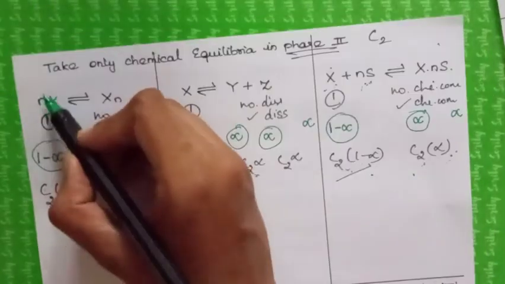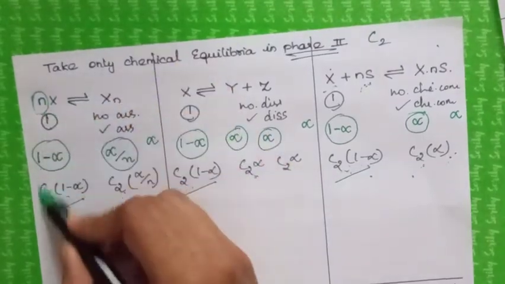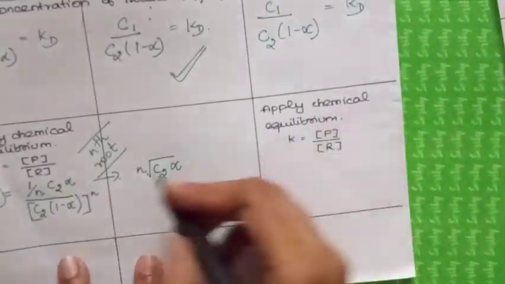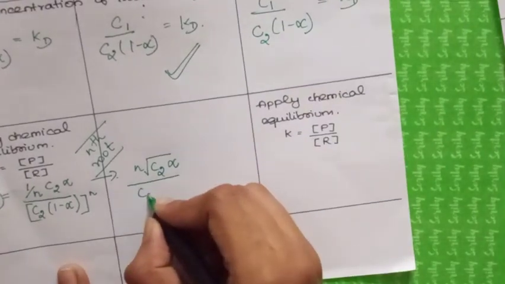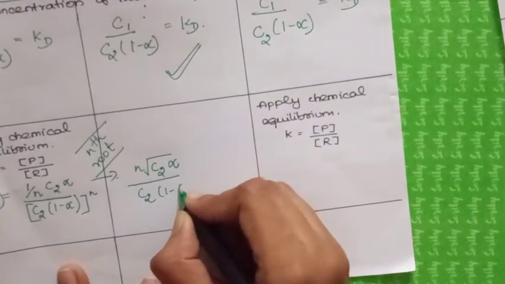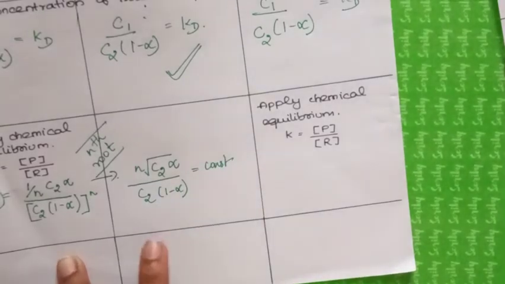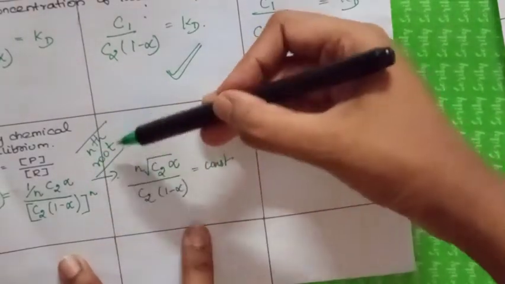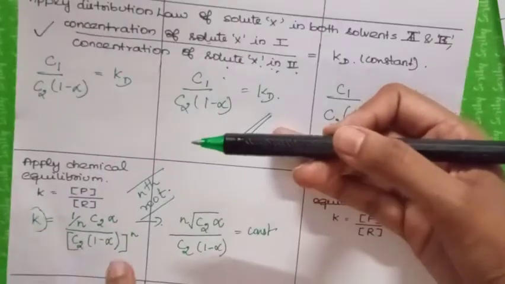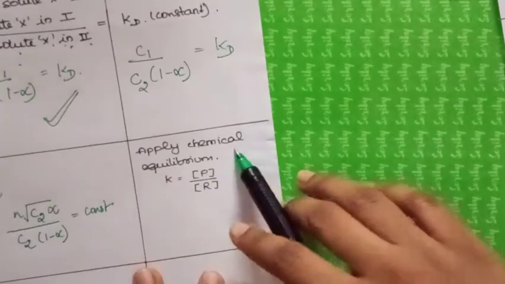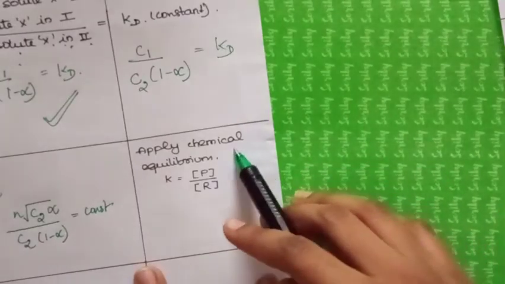This is important: this power n you must bring here. Divided by C2 into 1 minus alpha is equal to a constant, after taking the nth root on both sides. Clear?